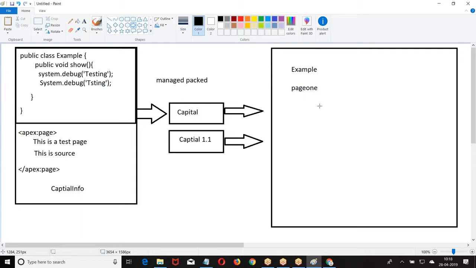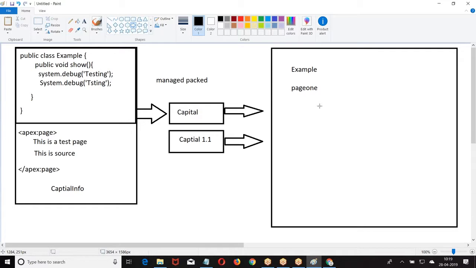Now, managed packages you will generally get in the Unlimited edition. When you go to your Developer edition, you go with unmanaged packages. Even on Enterprise, you get unmanaged packages. If you want to go with managed packages, you need to go with a minimum of the Unlimited edition. So, managed packages and unmanaged packages.